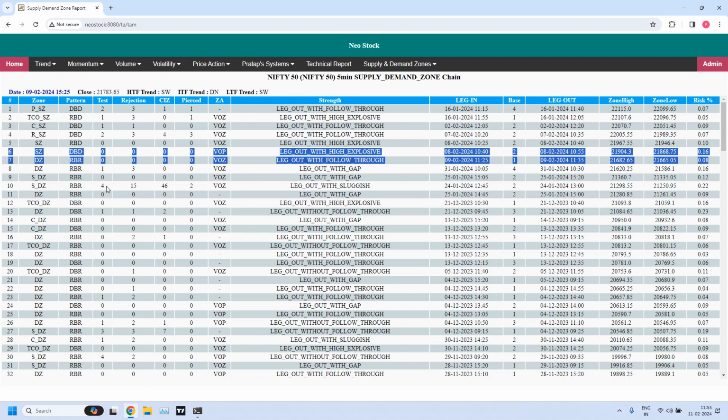This one is already tested 4 times, 15 rejections, 46 times the prices closed inside the zone and 2 times already pierced. But the fresh and not pierced one is the 10th one. Look into the 10th. The levels are 21,298 to 21,250.